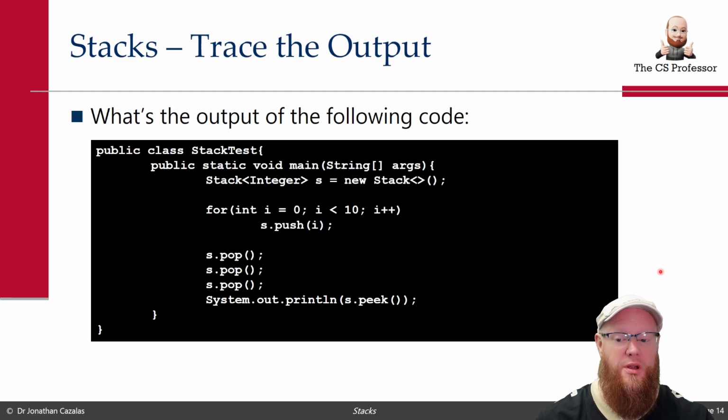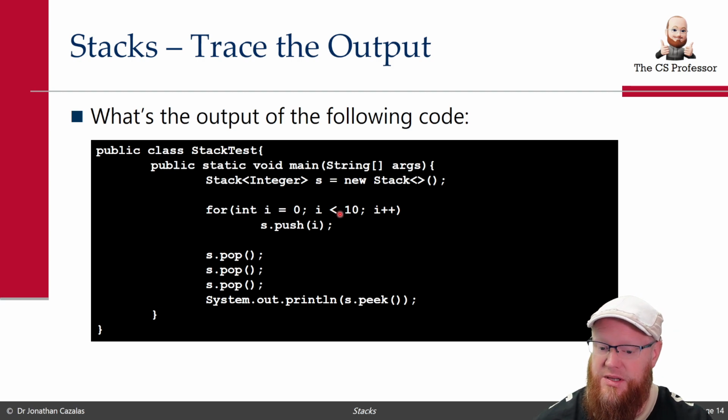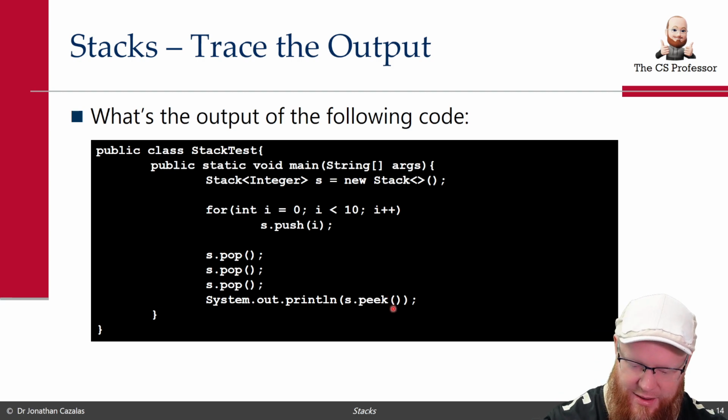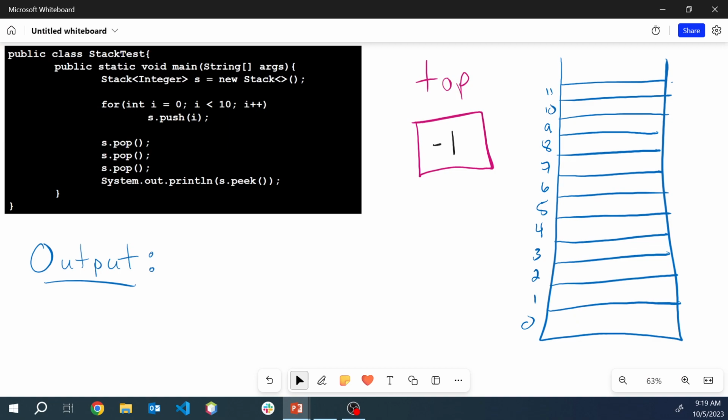What is the output of the following? So check this out. We have another stack of integers. Now we have a for loop. How many times is that loop looping? From 0 to less than 10, so 10 times. Each time we're going to push into the stack that value I. So we're going to push 10 times. Then we're going to do 3 pops, and then we're going to do a peek. So let's actually trace through this one again. So at the beginning, again, top is -1.